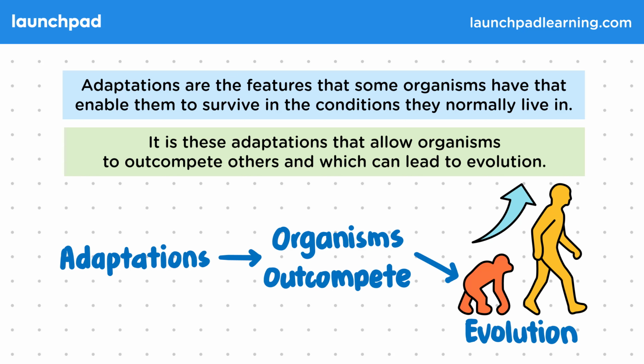The concept of evolution is covered elsewhere in the course, and you need to know that adaptations can lead to this. So you need to name the categories of adaptations and also be able to explain how organisms may be adapted when given appropriate information in the exam. So what categories of adaptations might we see?